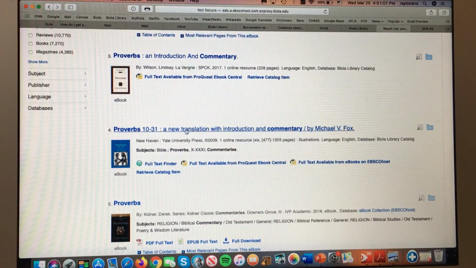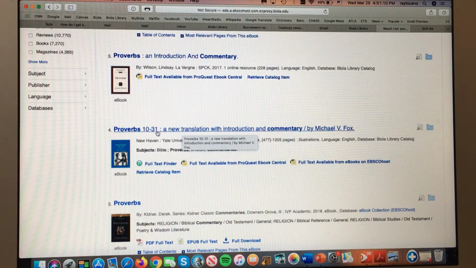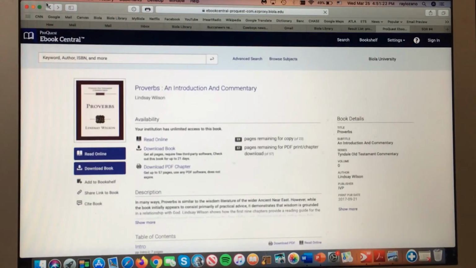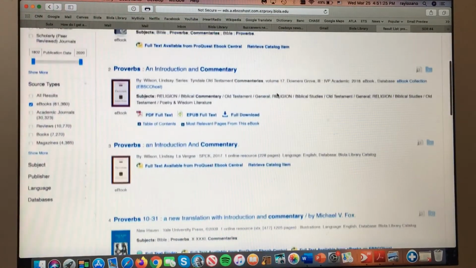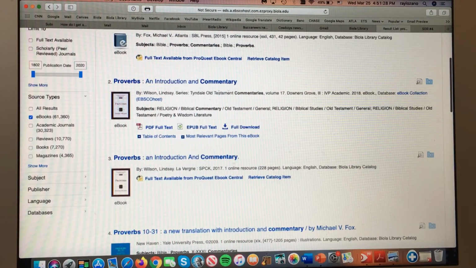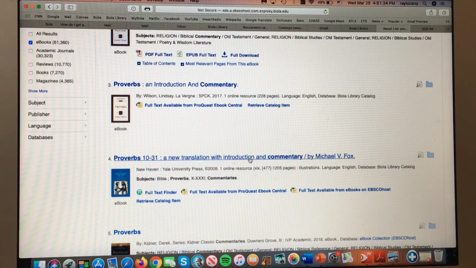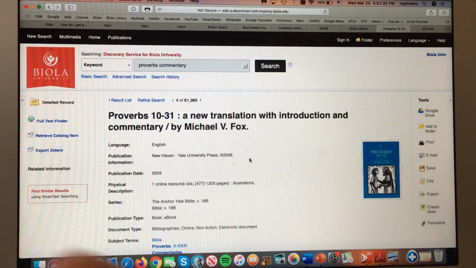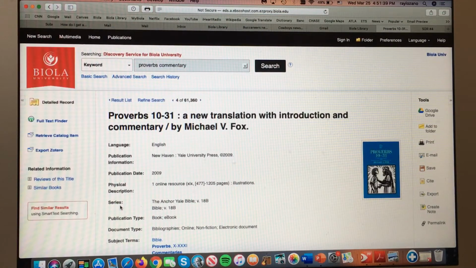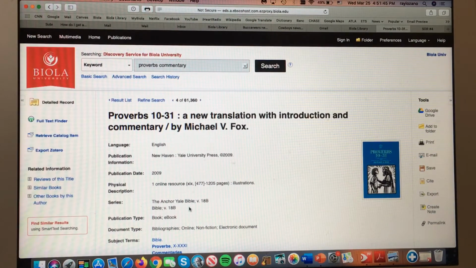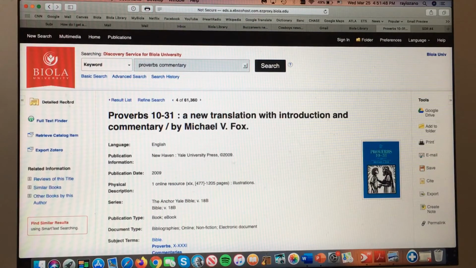This one is also on my list. The title is Proverbs 10 through 31. But the challenge is, I'm not sure why, it doesn't give the series information like it does in the number 2 entry. So if you want to see what series this is, click on the title of the book and see where it says series right there. It says Anchor Yale Bible. Anchor Bible is one of my commentary recommendations, so that's on the list too.